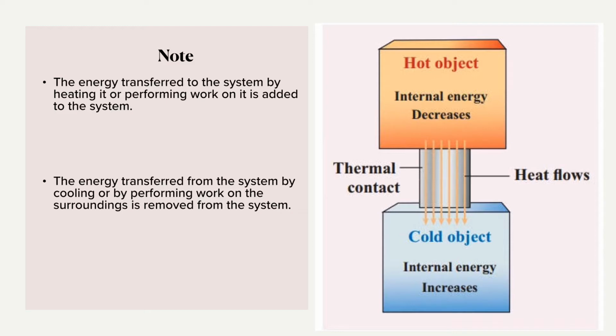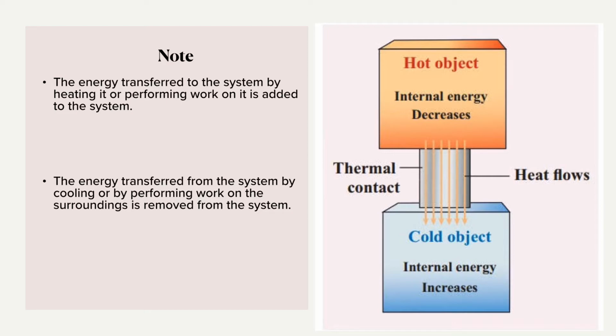So these are the points which you have to understand. Now you can see a diagram over here. Above, a hot object is there, and below you can see a cold object. Obviously the heat will be removed from the hot object and pass to the cold object, if they are in thermal contact with each other.